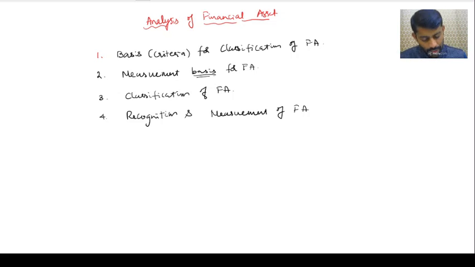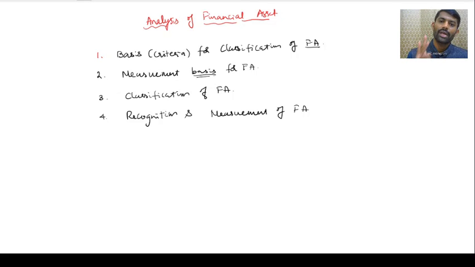First, for the purpose of classification, if I am going to classify the financial asset, a criteria should be there or not. On what criteria, on the basis of what criteria, are you going to classify the financial asset? That is the first discussion.